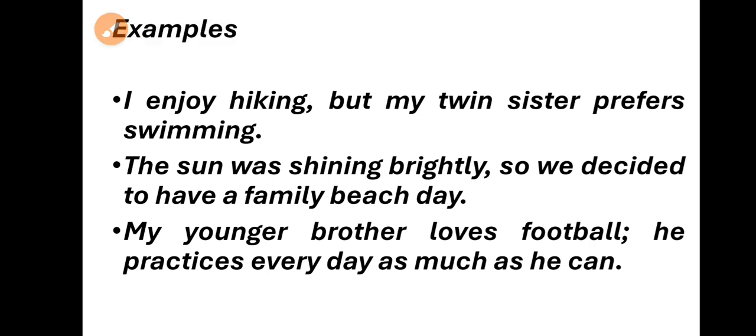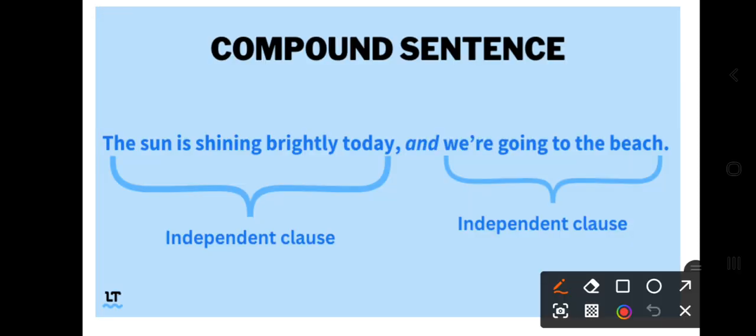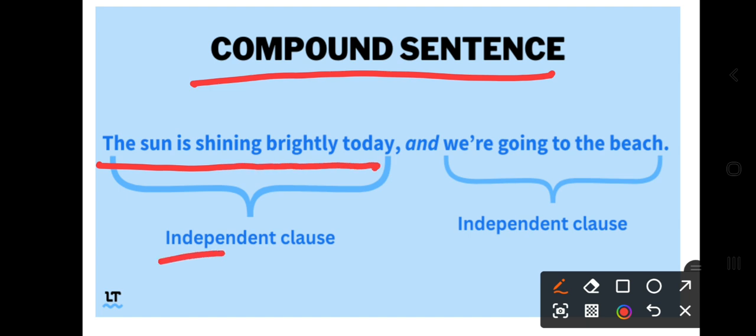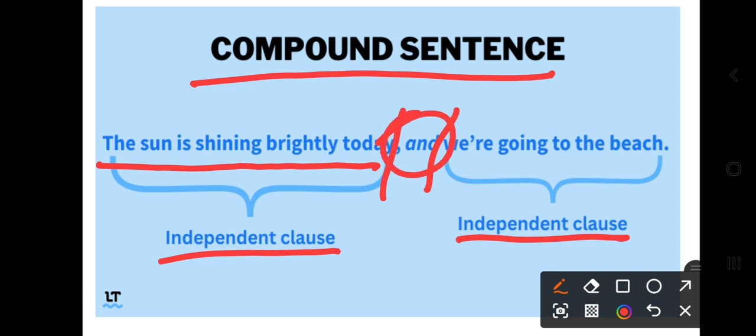Now, so what is a compound sentence? A compound sentence is two or more independent sentences joined by a conjunction or comma or semicolon. So the first independent sentence is the sun is shining brightly today. Another, we are going to the beach, right? Independent joined by and. So that is an example of a compound sentence.